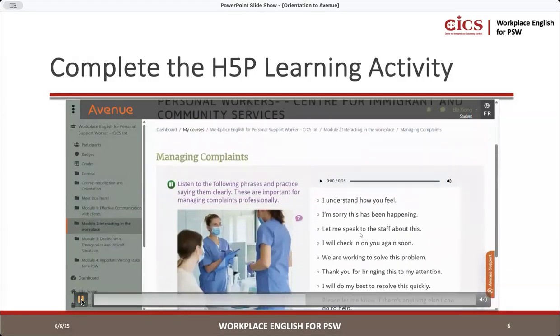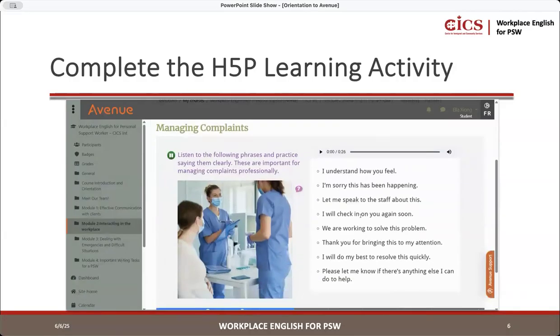Then you go to the next part of the activity and you listen to the following phrases. And this one, you don't need to do anything. You just need to practice them and practice saying them clearly. These are important for managing complaints professionally.